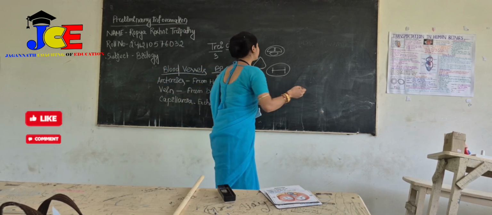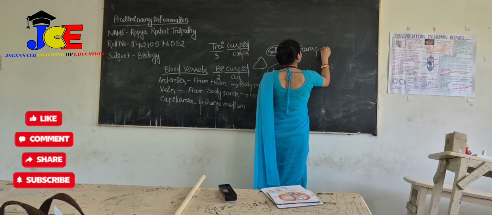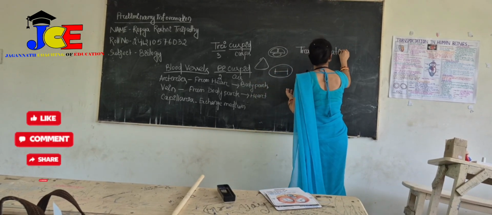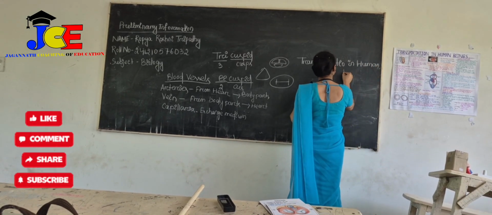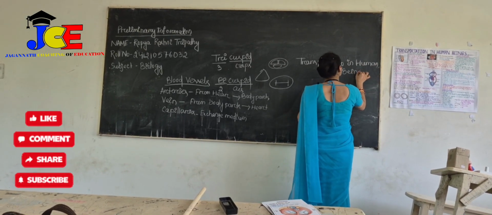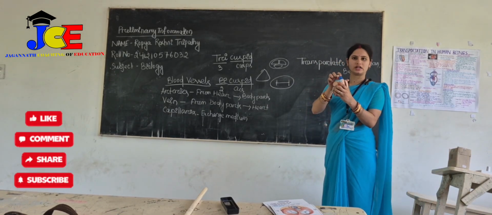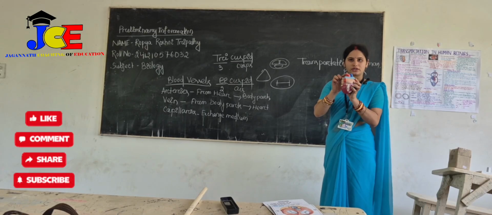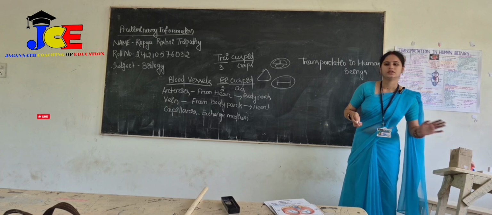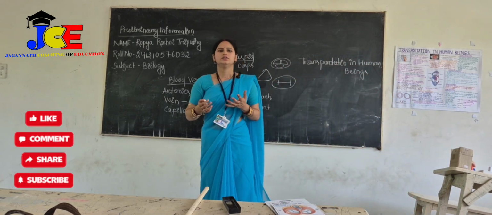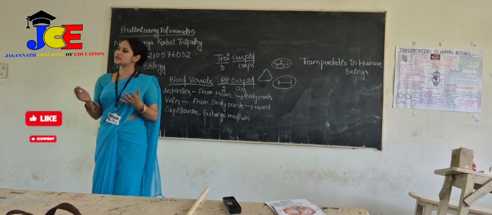Now we move to transportation in human beings. Here we can see clearly this is our superior vena cava, this is our aorta, and these are the pulmonary veins. First, when oxygen is used by our body, the oxygenated blood becomes deoxygenated.